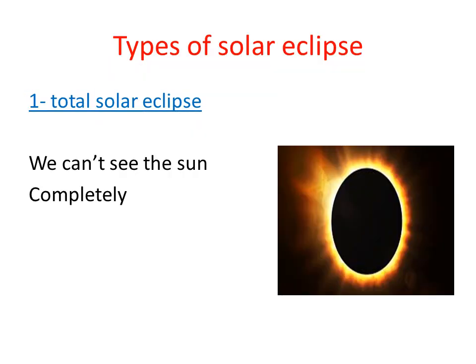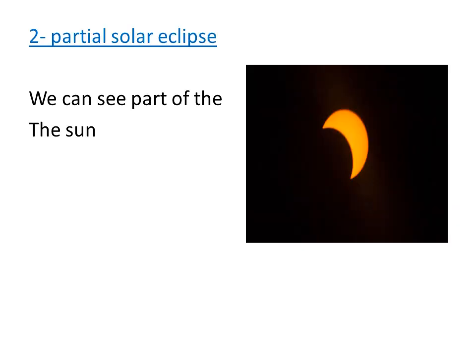We have many types of solar eclipse. The first is the total solar eclipse, and in this case we can't see the sun completely, and it is formed in the shadow area or the umbra of the moon. The second type is a partial solar eclipse, in which we see only part of the sun, and it is formed when the earth is in the semi-shadow area of the moon, or penumbra area.